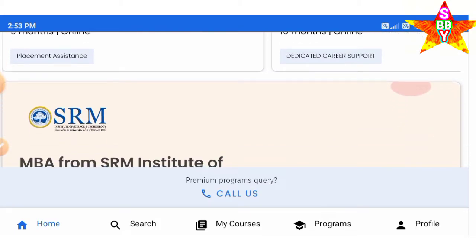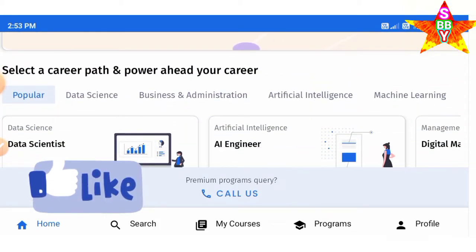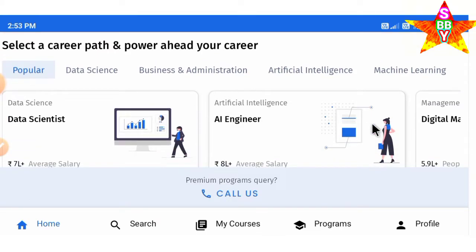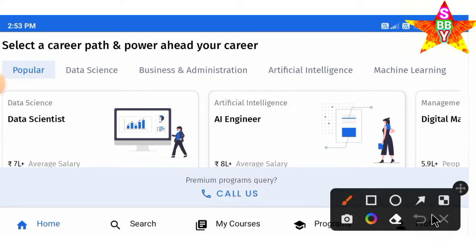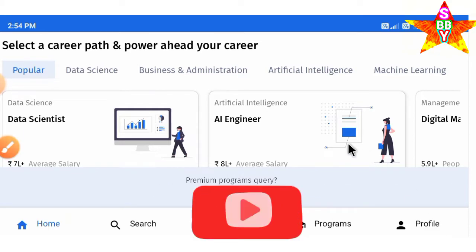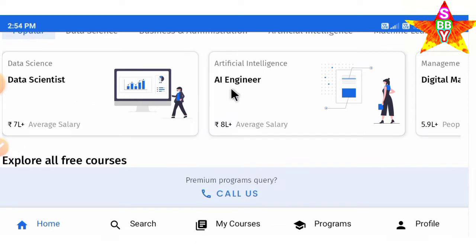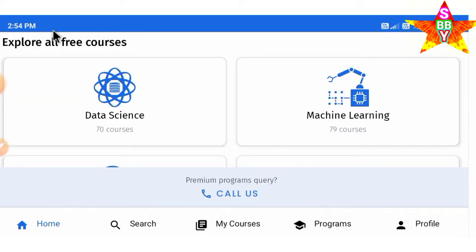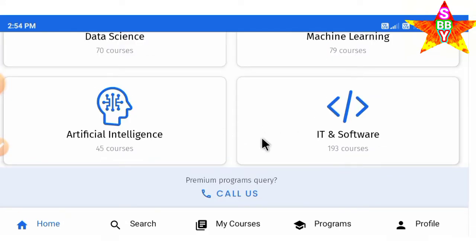Here are some free courses, and here are some options. You can see select a career path and power ahead. Students, you can see some popular courses given here, such as data science, business administration, artificial intelligence, and machine learning. These free courses will help your skills for getting a job. You can see data science, AI engineer, and digital marketing, and you can explore all free courses: data science, machine learning, artificial intelligence, and IT and software.